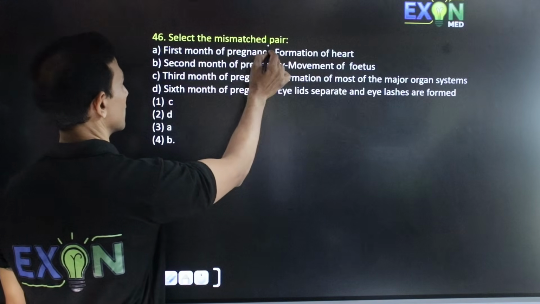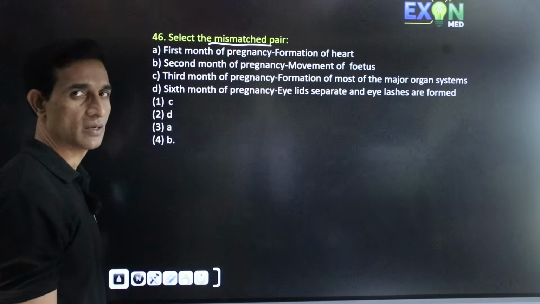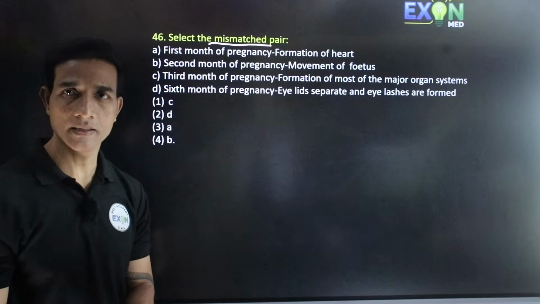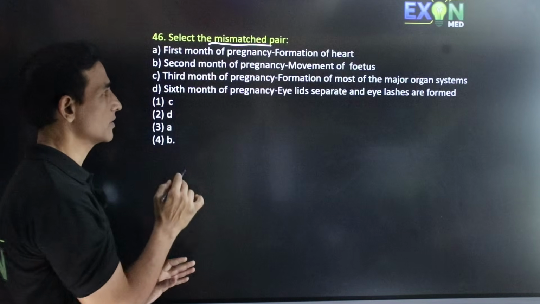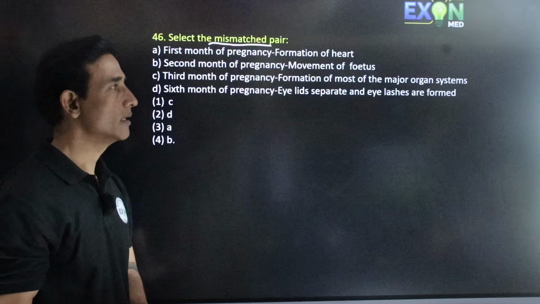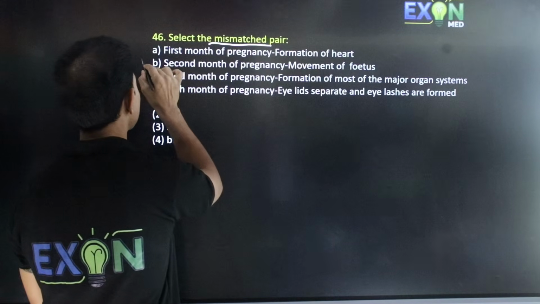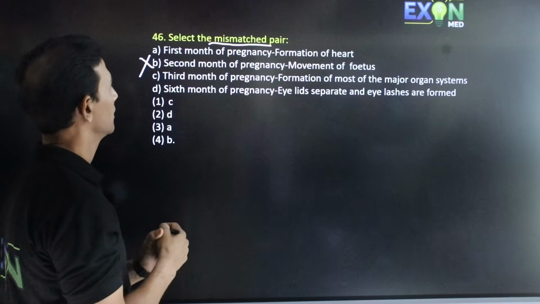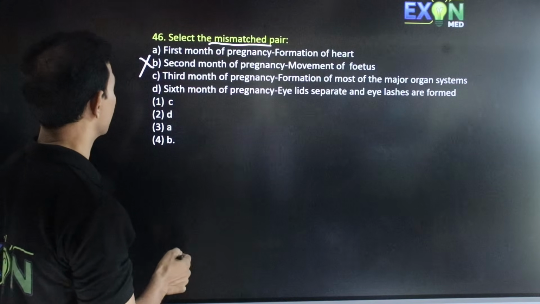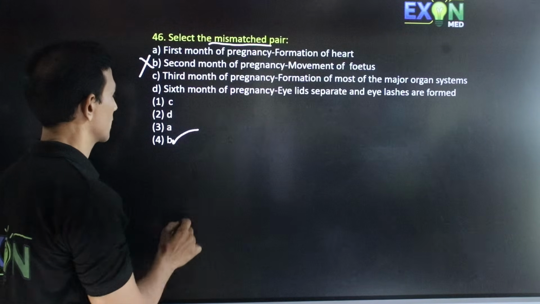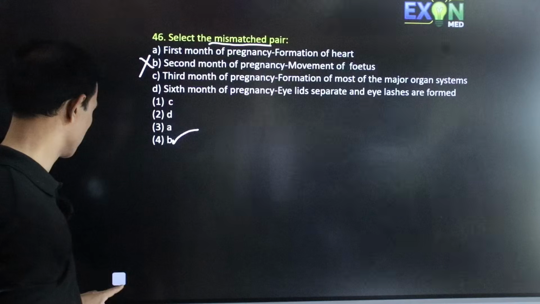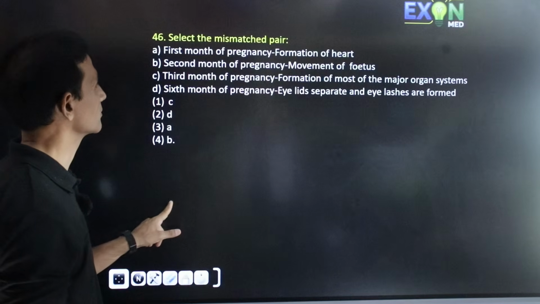Mismatch pair. So select the mismatch pair. First month of the pregnancy, formation of the heart, it is correct. Second month of pregnancy, movement of fetus. Actually, the movement of fetus takes place in the 5th month of the pregnancy. So this is wrong. So we have option B. So this will be the correct option. All others are correct here.